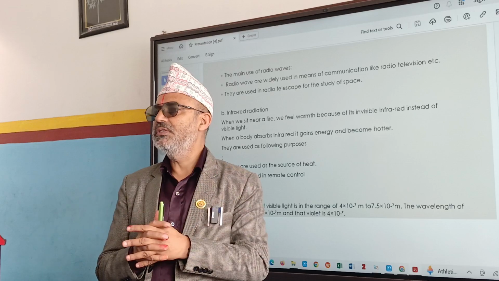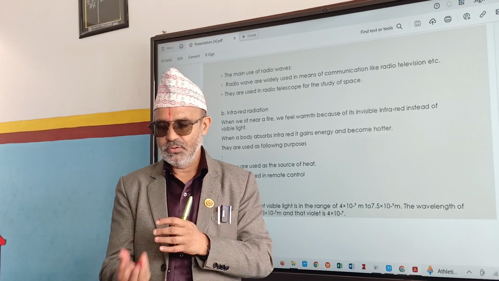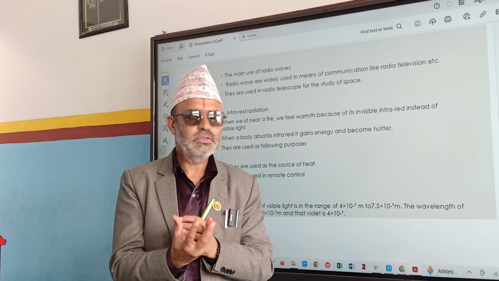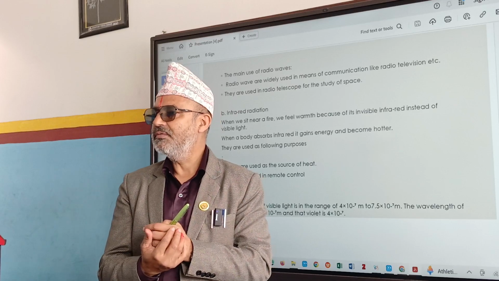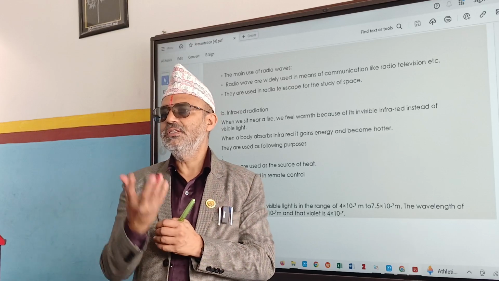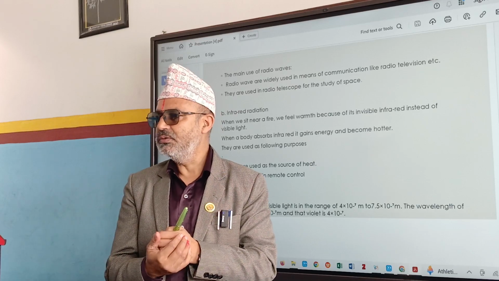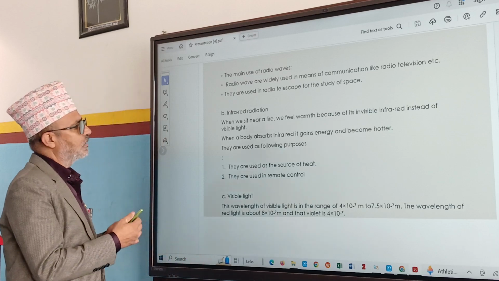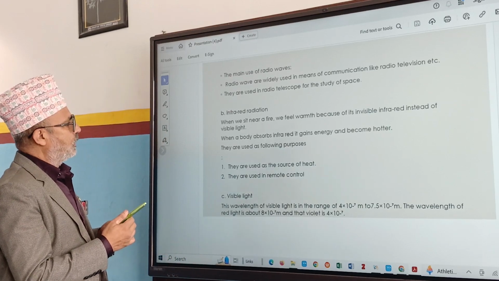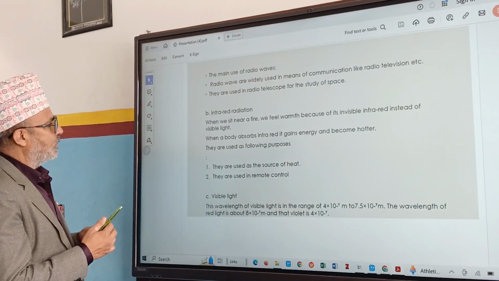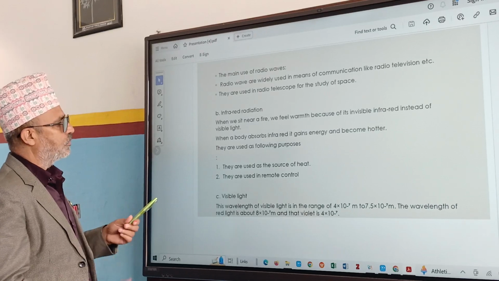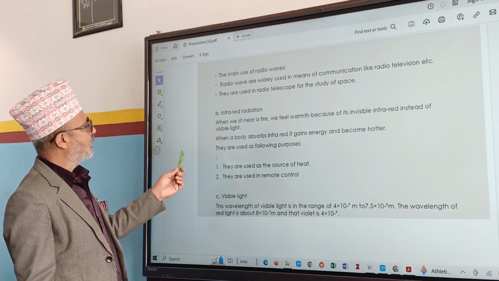A gas stove also produces infrared rays. The gas burns continuously and the food is cooked inside the vessel because heat rays move from one place to another. Those are infrared radiations. Hot bodies especially provide us infrared radiation.